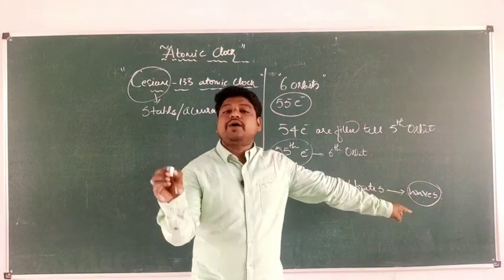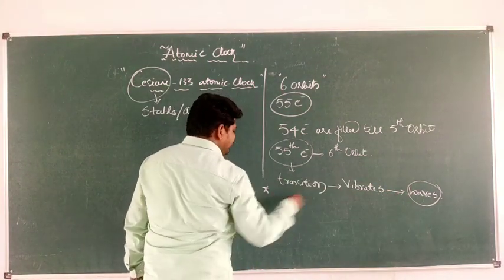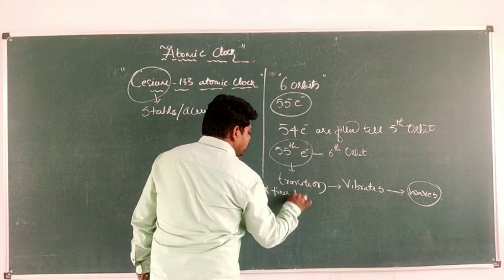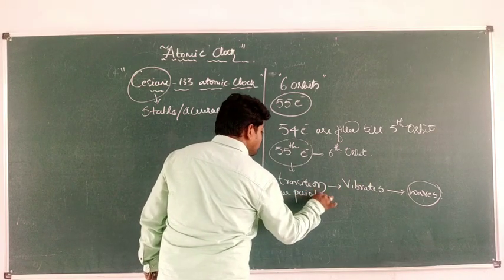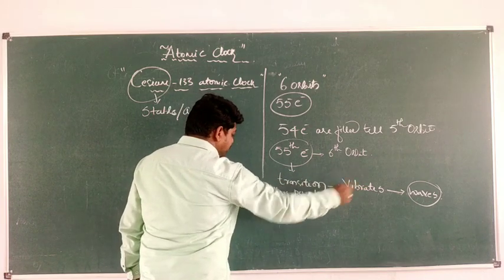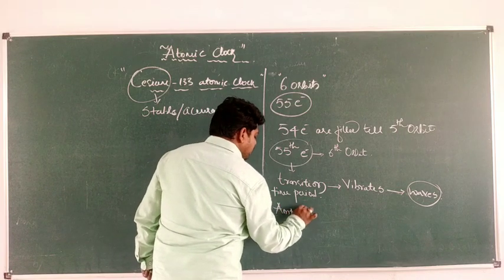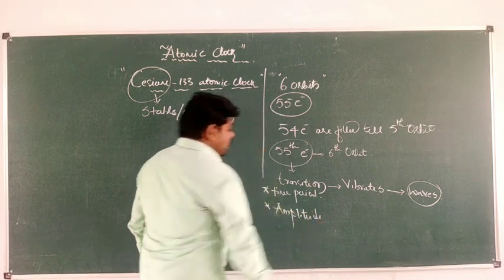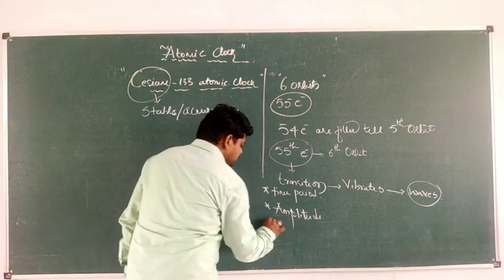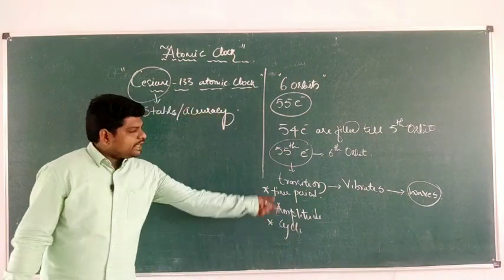Properties like, this wave has time period. And also this wave, whichever is produced, it also has amplitude, as well as it has some cycle, and etc.